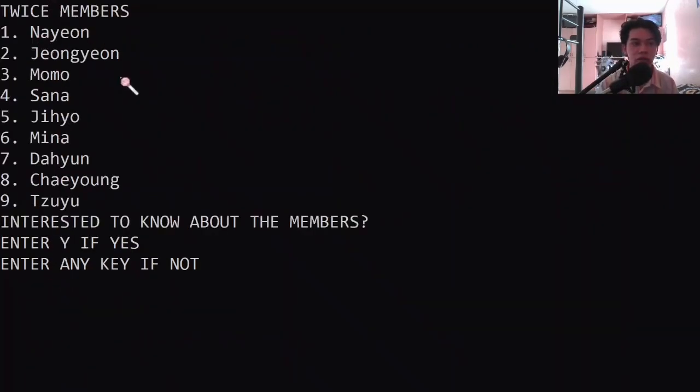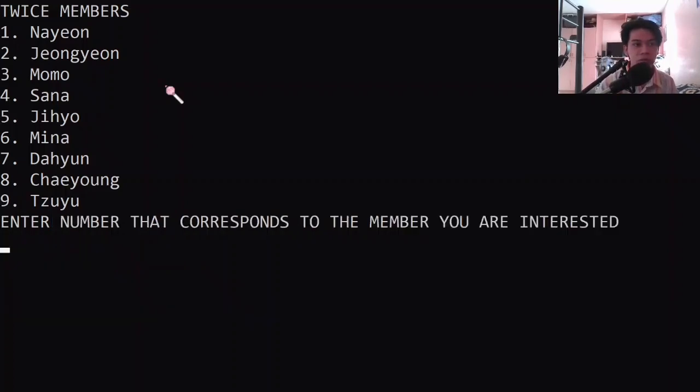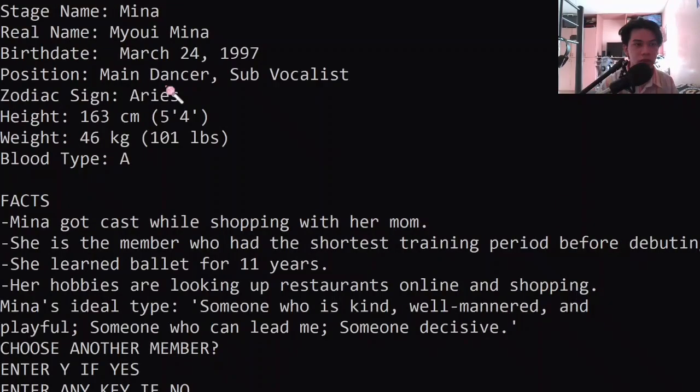So here are the members. Interested to know the members, yes. Enter the number that corresponds to the member you are interested in. So I'm going to enter 6. So here is the information about that member. Stage name Mina, real name Mina, birthday 24.